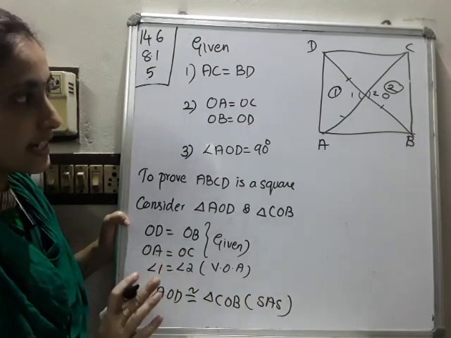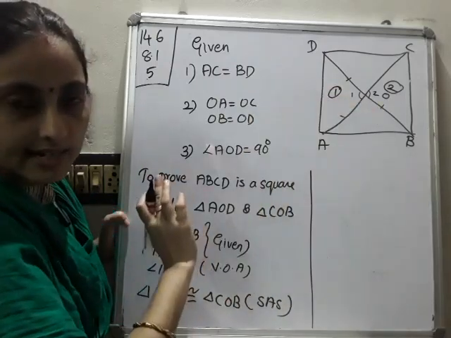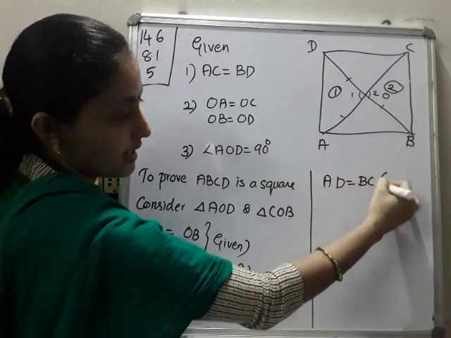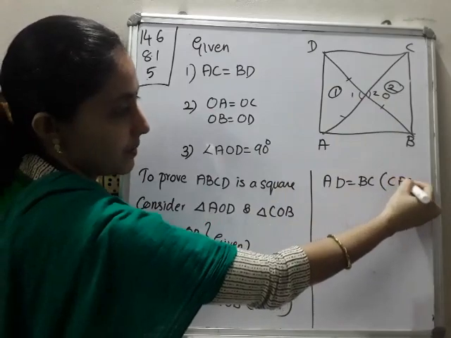Okay. So by CPCT what can we say? Opposite sides are equal. So you can write AD is equal to BC. Reason: AD is equal to BC by CPCT.